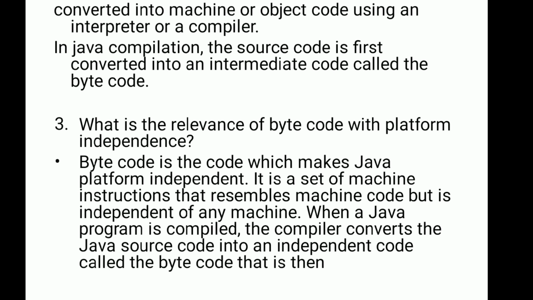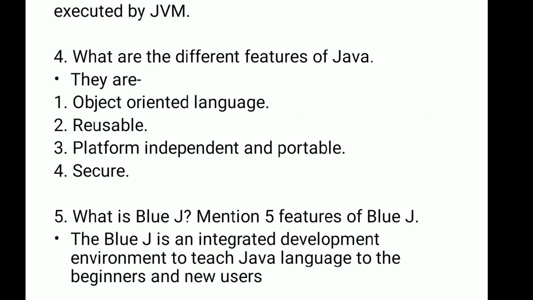Third question, what is the relevance of bytecode with platform independence? There you can write, bytecode is the code which makes Java platform independent. It is a set of machine instructions that resembles machine code but is independent of any machine. When a Java program is compiled, the compiler converts the Java source code into an independent code called the bytecode that is then executed by JVM.